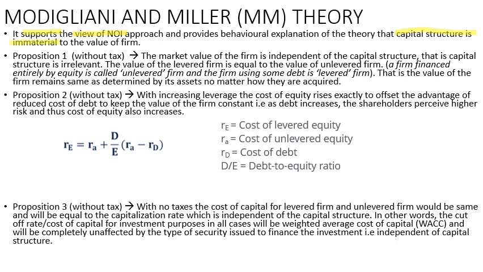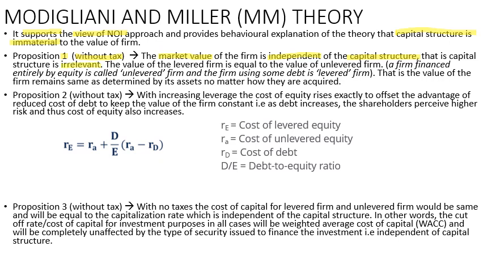That is the irrelevance. Proposition 1, without tax: the market value of the firm is independent of the capital structure. Remember the keywords: the capital structure is irrelevant.